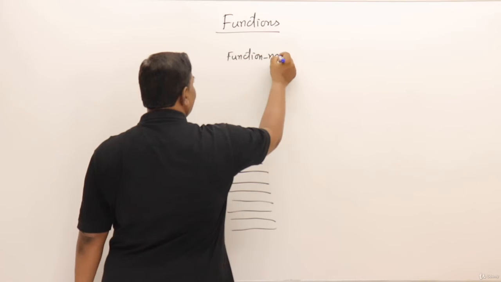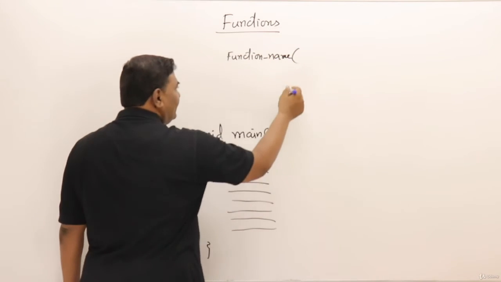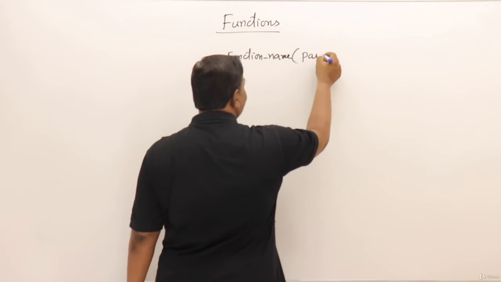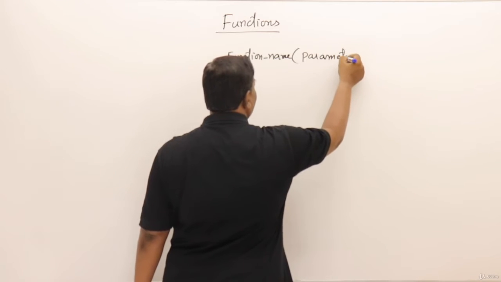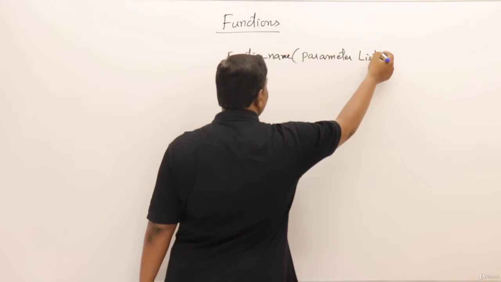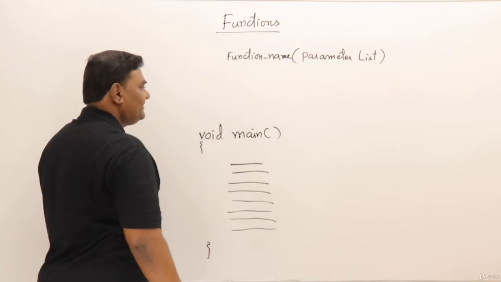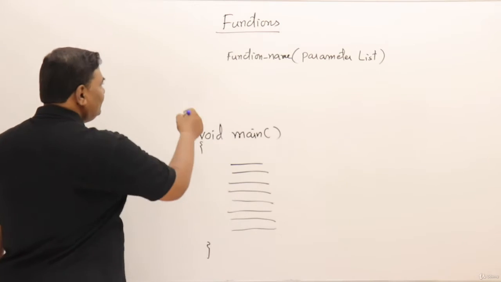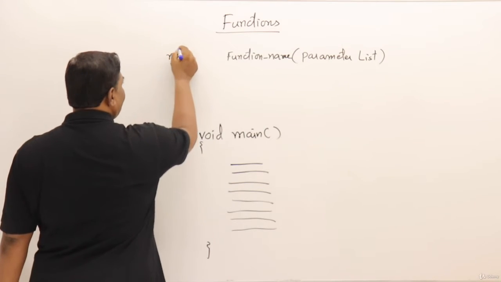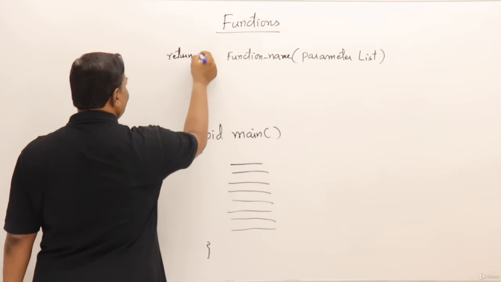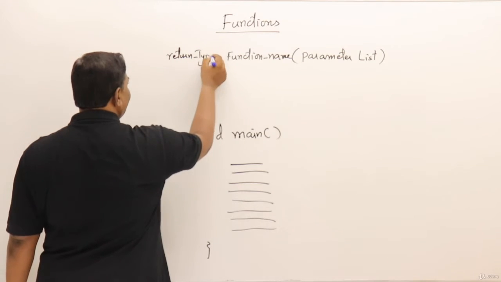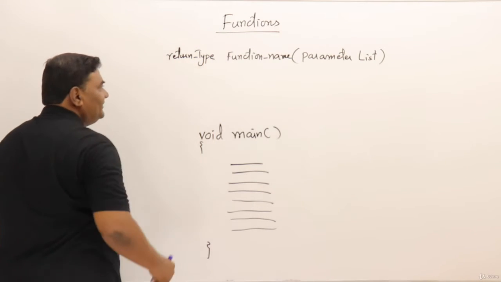Function name must be there. Then it should have a parameter list, also called an argument list, saying what all the parameters it is taking. Then the function should have a return type. What value it is returning, it should have the data type of that value here.